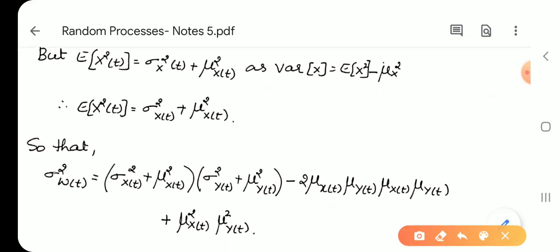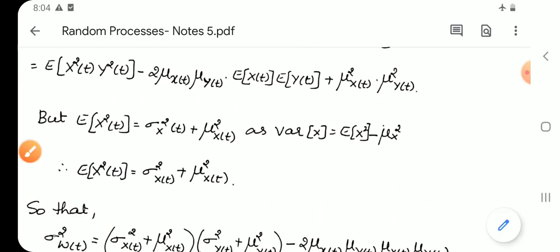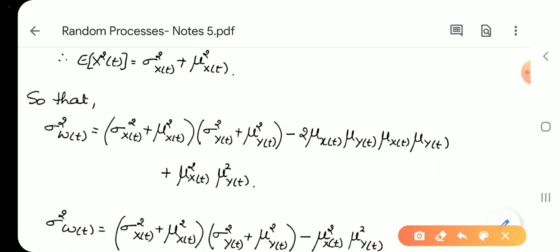Let us put it in the variance. Sigma Wt square is equal to, instead of x square and y square, we will put the formula, that is sigma xt whole square plus mu xt square into sigma yt square plus mu yt square, minus 2 times mu xt mu yt mu xt mu yt.